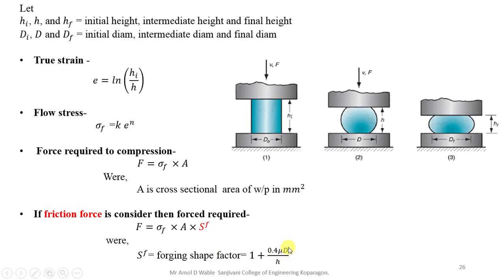Here d is the intermediate diameter, and h is the height of that intermediate component, that is, the intermediate height will be considered, and mu is the coefficient of friction between these two surfaces. So remember this formula, 1 plus 0.4 mu d upon h. In the next slide we will see a numerical.